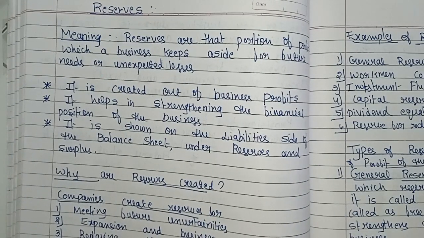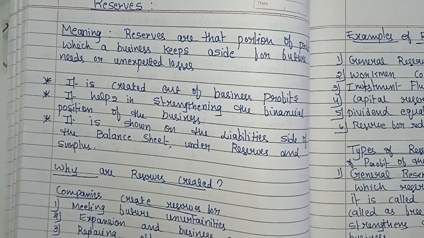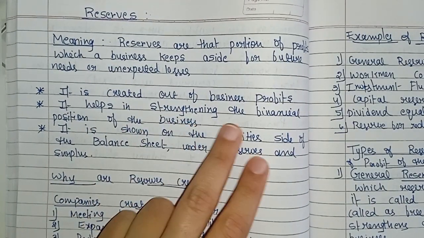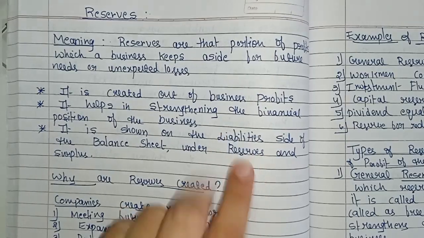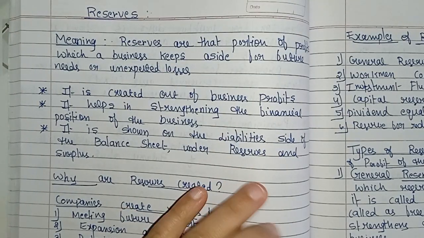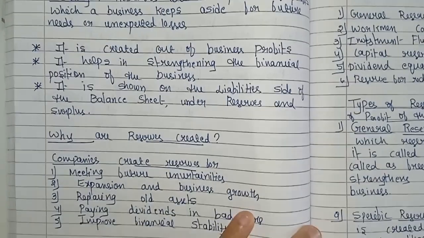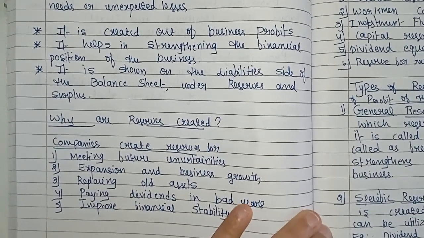So this reserve is created out of business profit and it helps in strengthening the financial position of the business, and it is shown on the liability side of the balance sheet under reserves and surplus. Clear? So let's see why reserves are created.